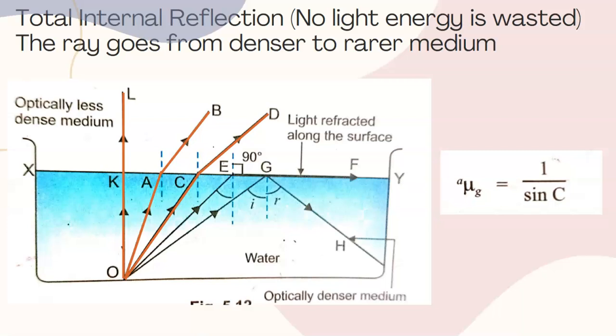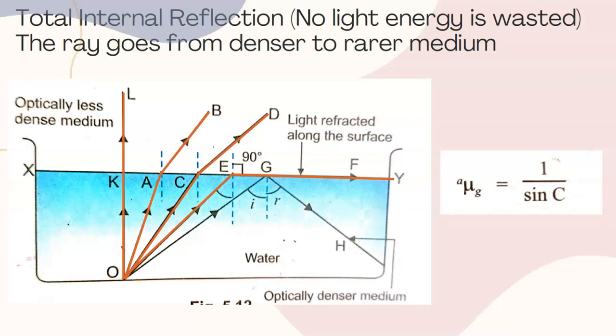Now suppose I increase it slightly more and my angle becomes exactly equal to 48 degrees. Then this ray of light coming at E, instead of undergoing refraction, that is, instead of going into air, will go along the surface of water. It is not leaving the denser medium and going into the rarer medium.